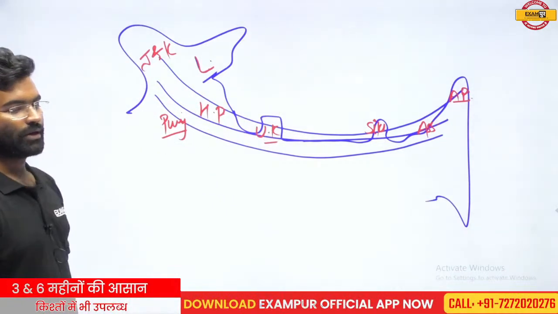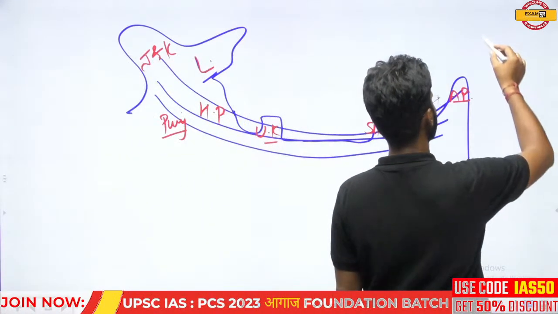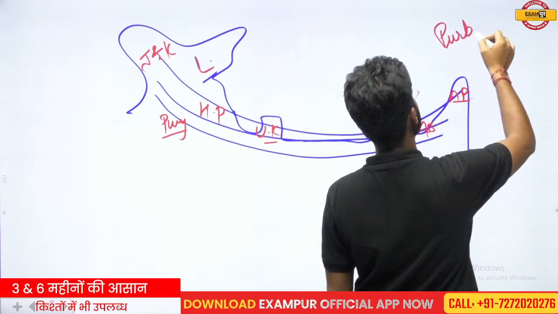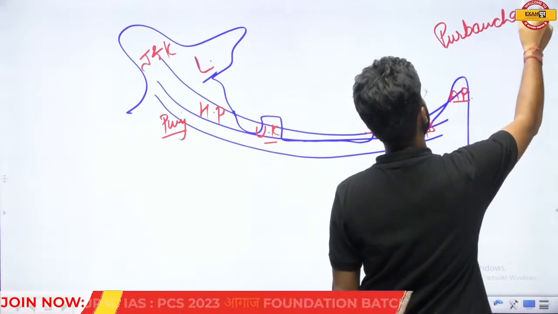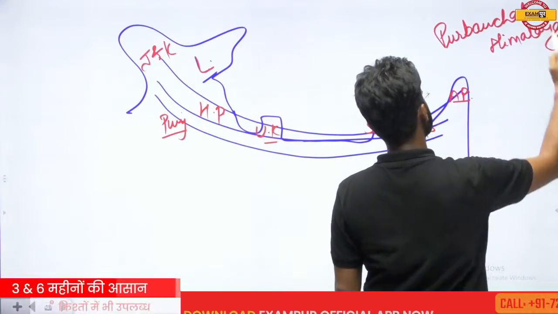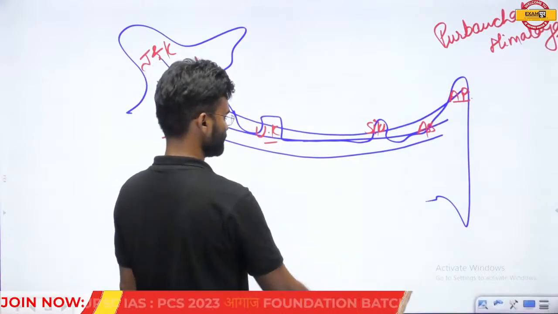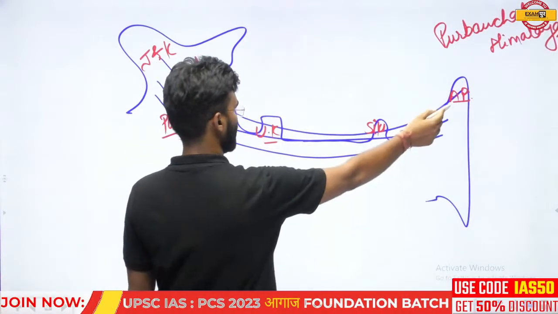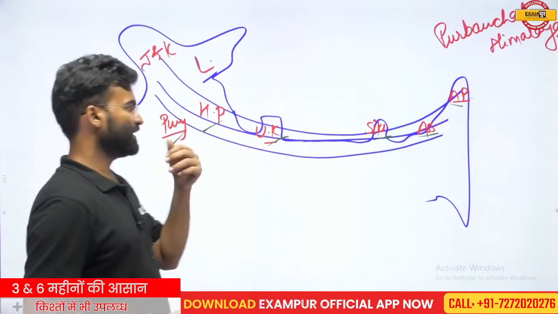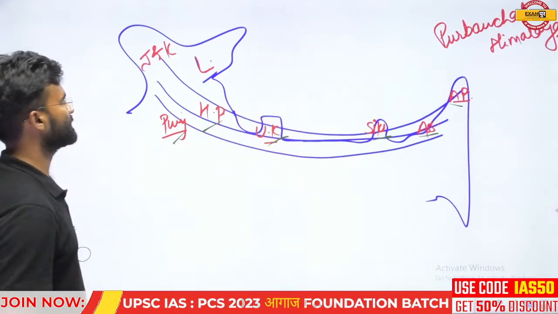Okay. And the Himalaya is also spreading in northeast India. And the northeastern part of the Himalaya is called the Purvanchal Himalaya. Purvanchal Himalaya is also part of the Himalaya. But when we consider the main Himalayan part, you will find Arunachal Pradesh, Assam, Sikkim, Uttarakhand, Himachal Pradesh and Punjab. There are 6 states you will find here.